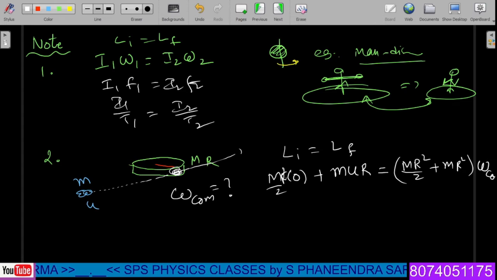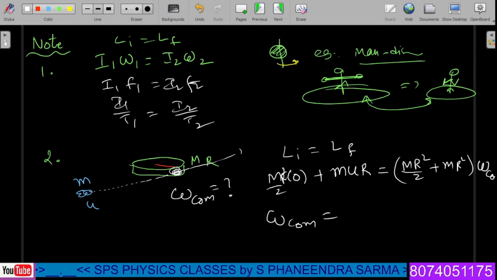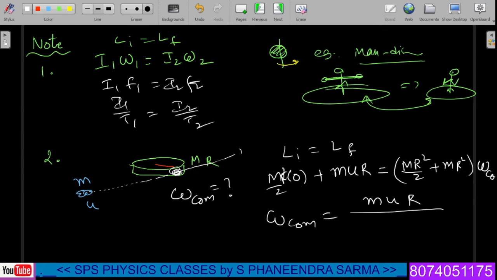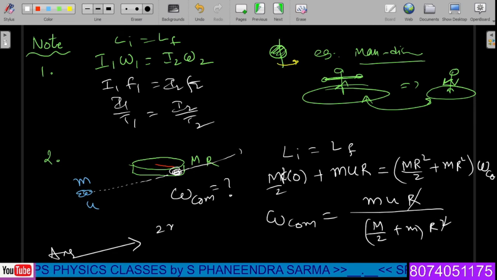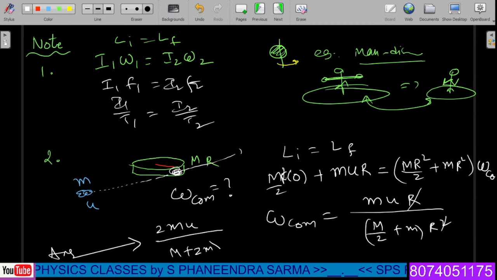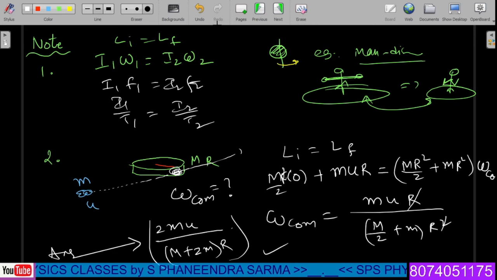I am using the formula I into omega common. Upon solving this, we have omega common is equal to m u r divided by M by 2 plus small m into r square; r square gets cancelled, and the final answer is 2mu by capital M plus 2 into small m, into r. So this is the final result for the second case.